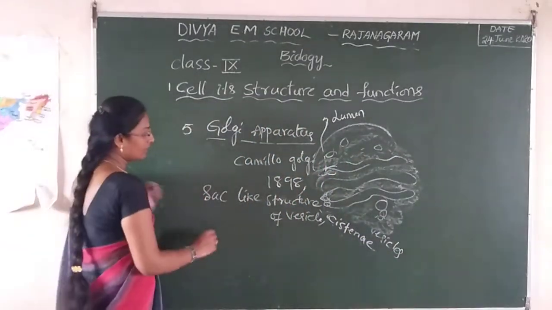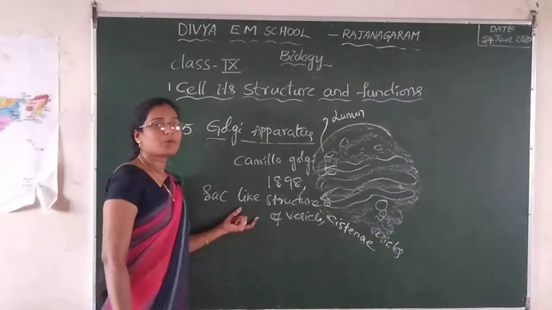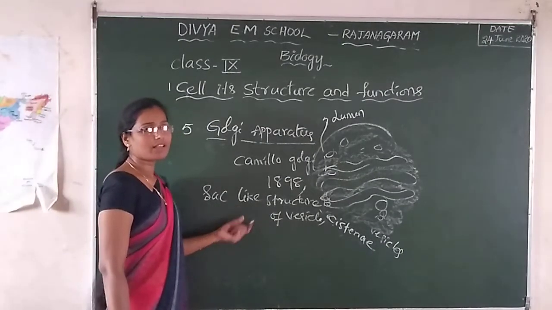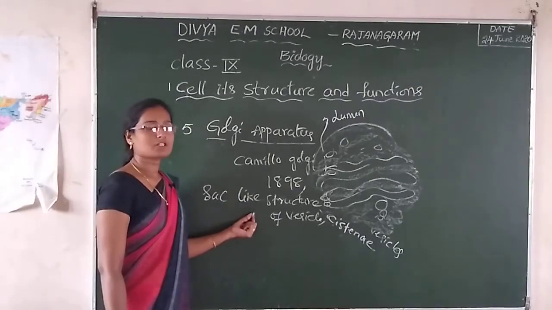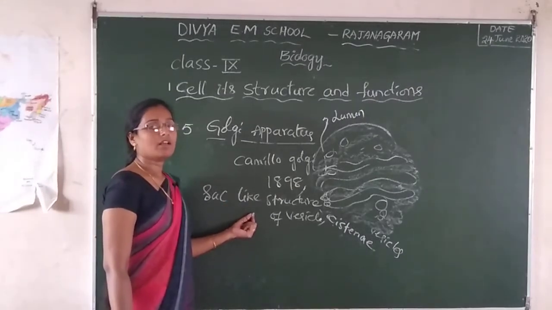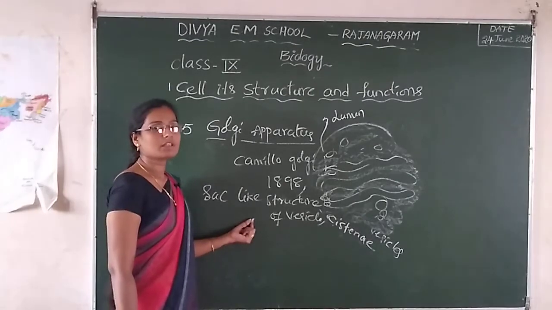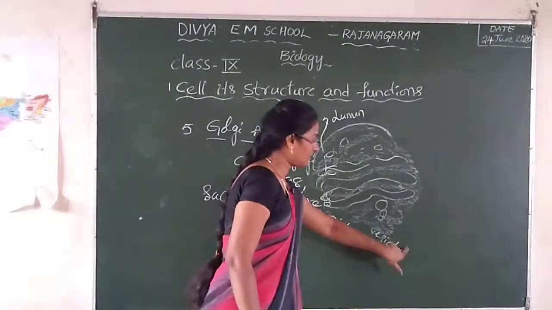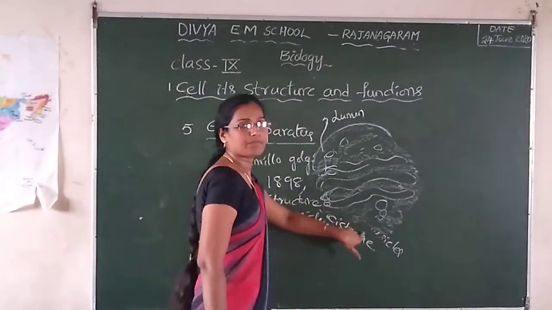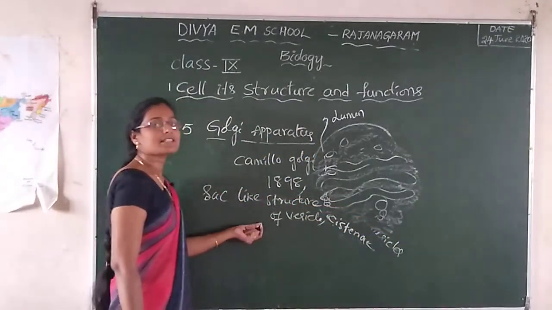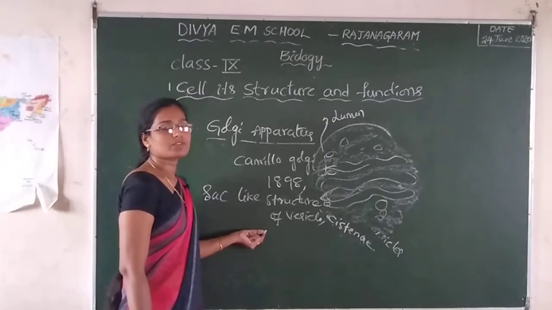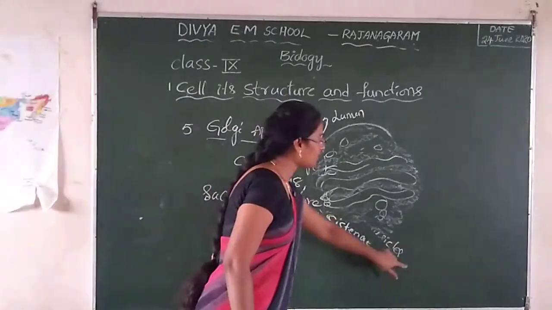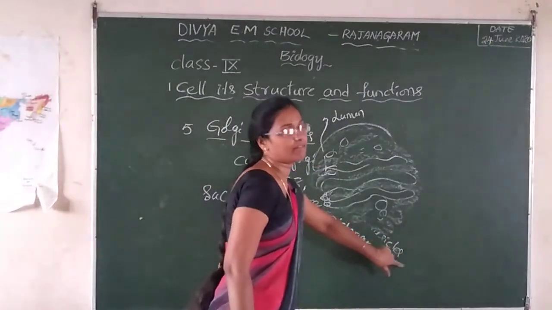The proteins and other substances produced by the ribosomes reach the Golgi bodies through vesicles, like vesicle tubes.